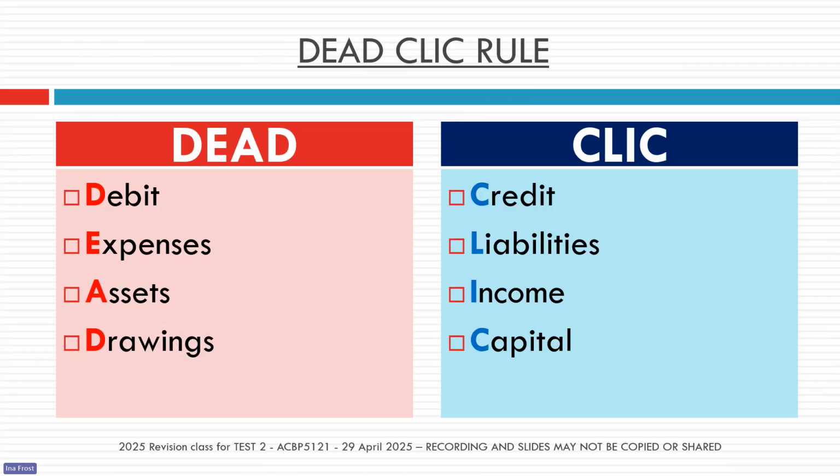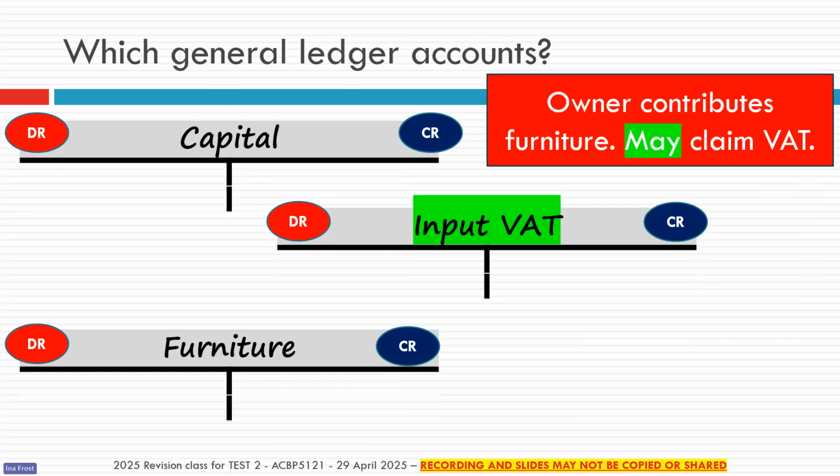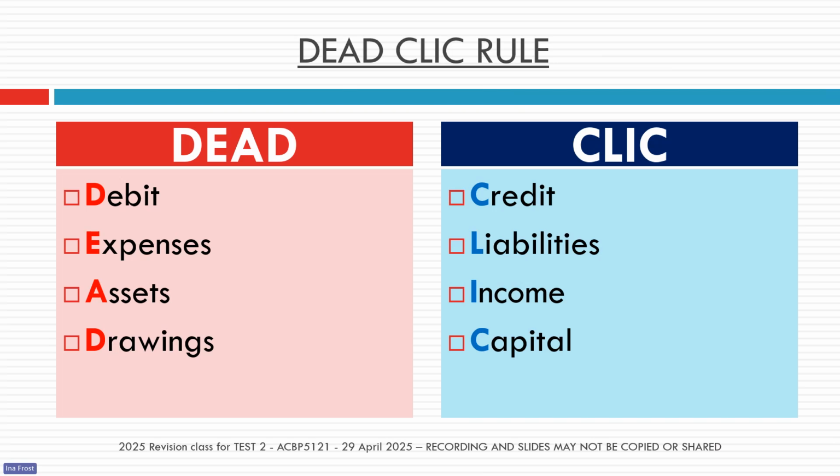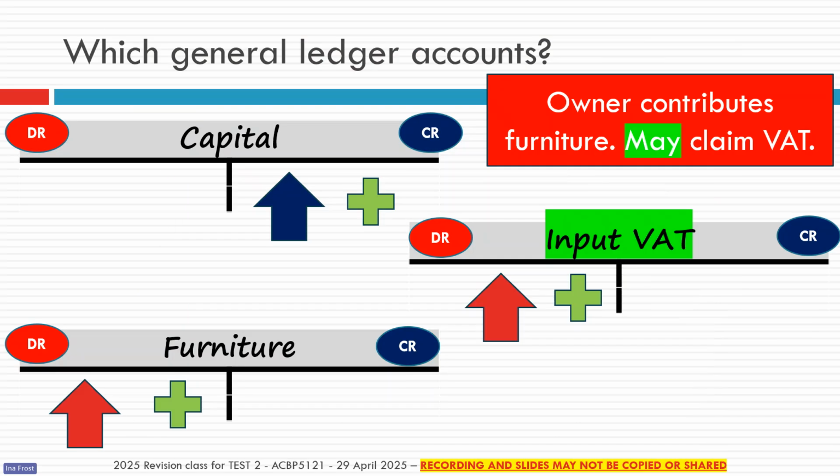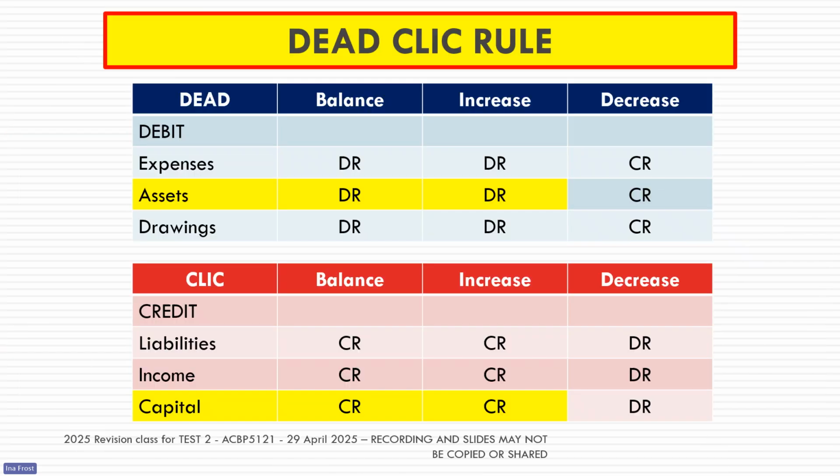Now we have to decide, of these 3 accounts, whether each will increase or decrease because of this transaction. You come back to your dead click, which helps you understand on which side of the account you need to record the transaction.